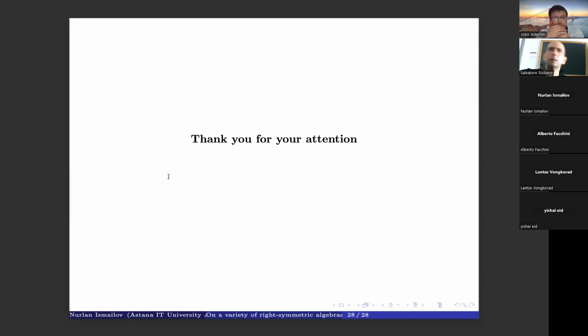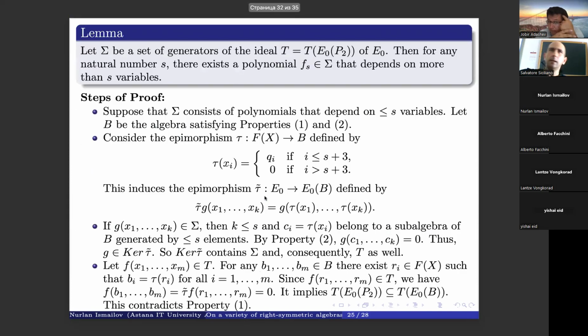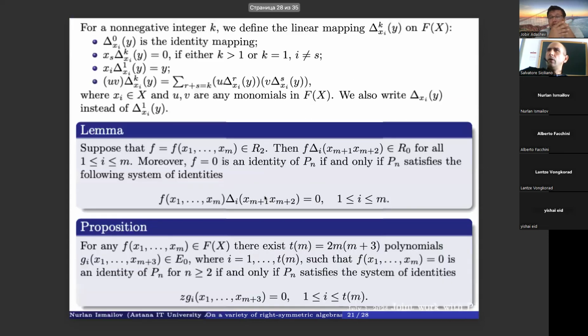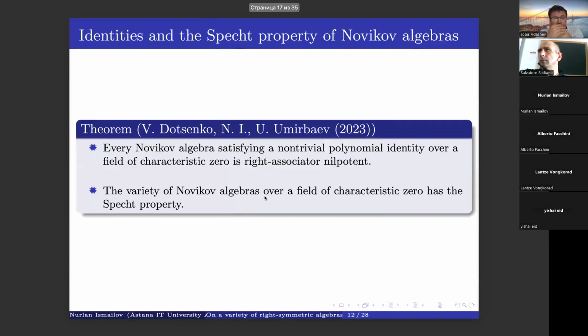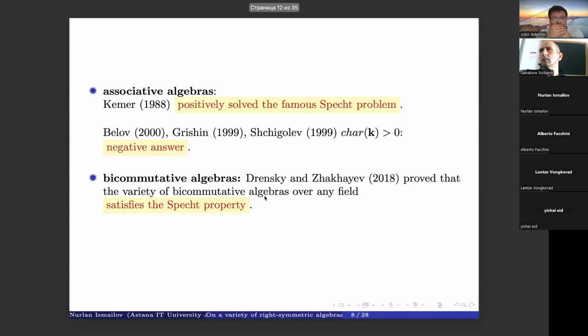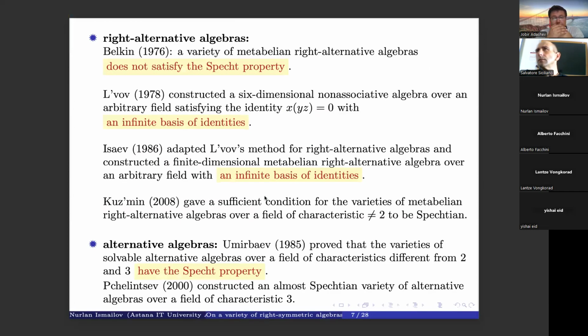There is a comment in the chat. Florin Nikita is asking about an example on page 7. This is page 7, right?